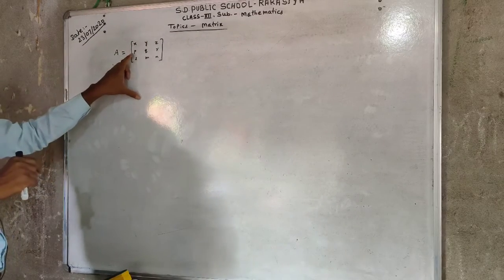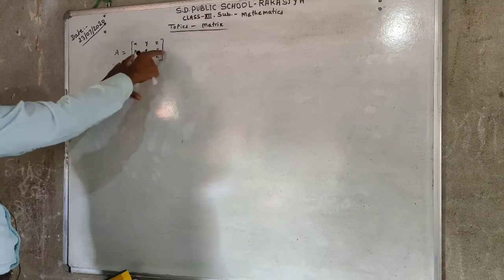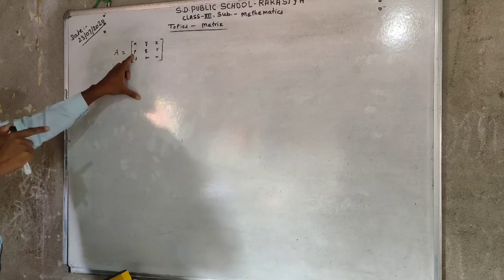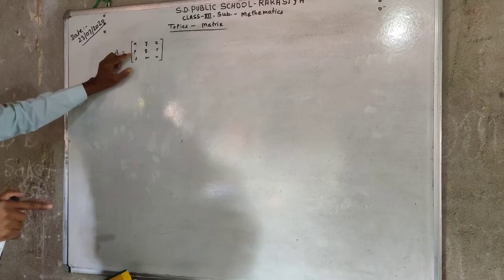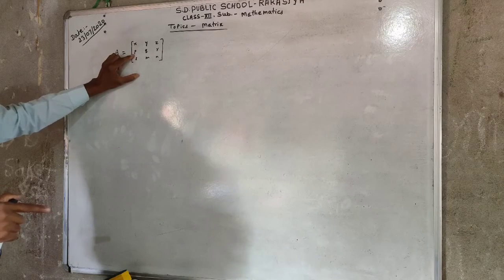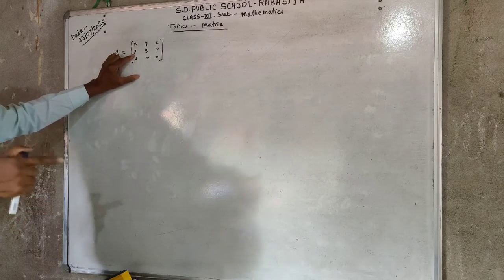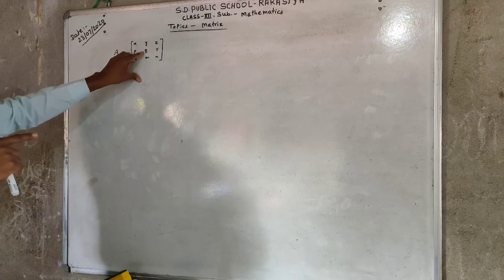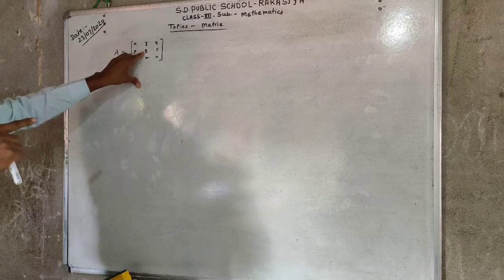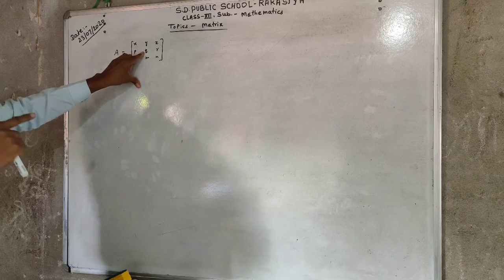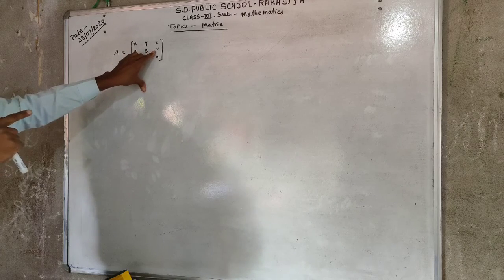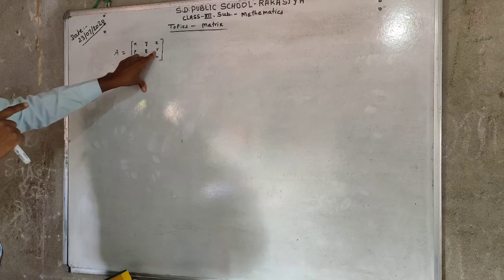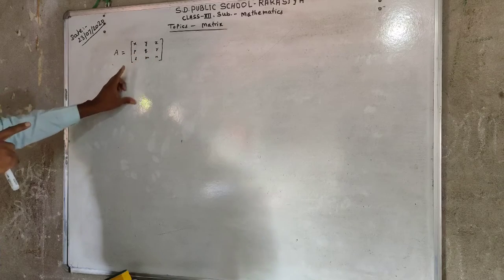Similarly, in the second row, the first element of the second row is P, which means P has its position at second row and first column. Q has its position at second row and second column, and R has its position at second row and third column.